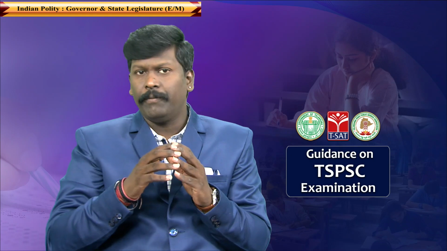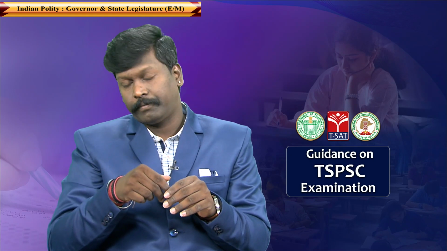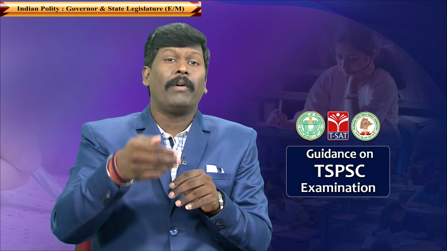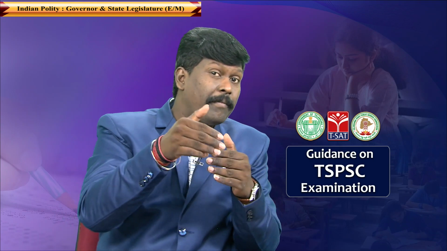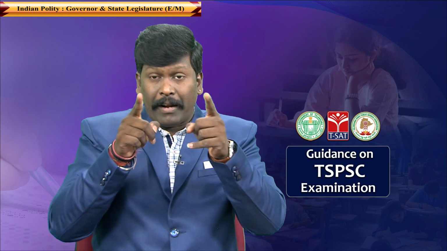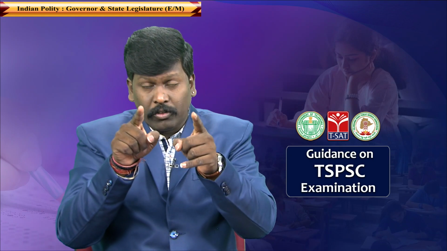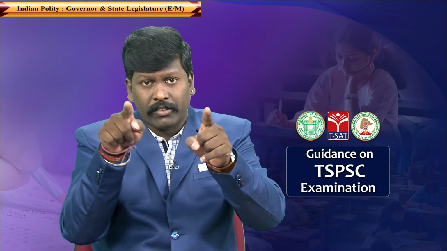Article 213 authorizes the Governor to promulgate an ordinance. But in case of the state emergency, the President has the right also to promulgate an ordinance on the subjects which are part of the state list.